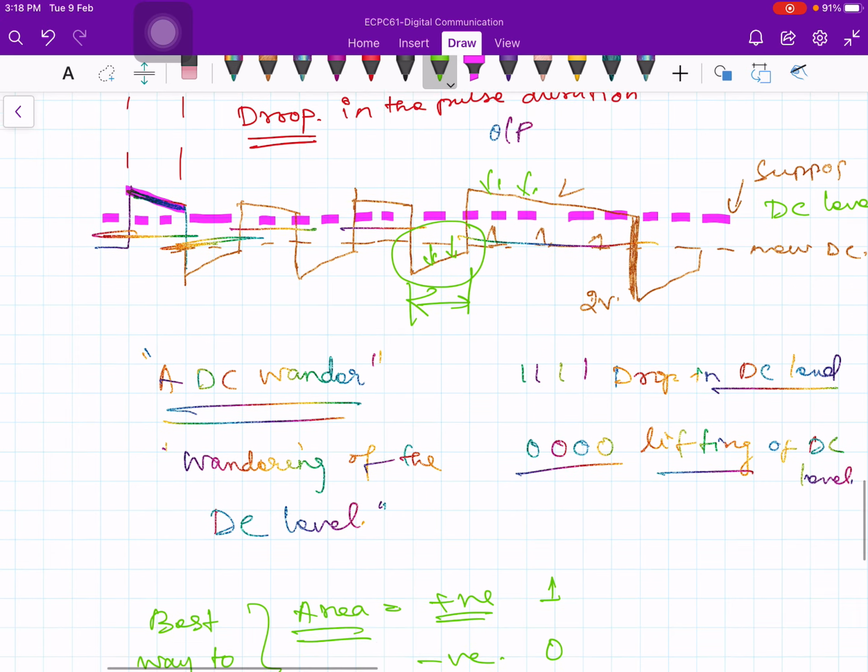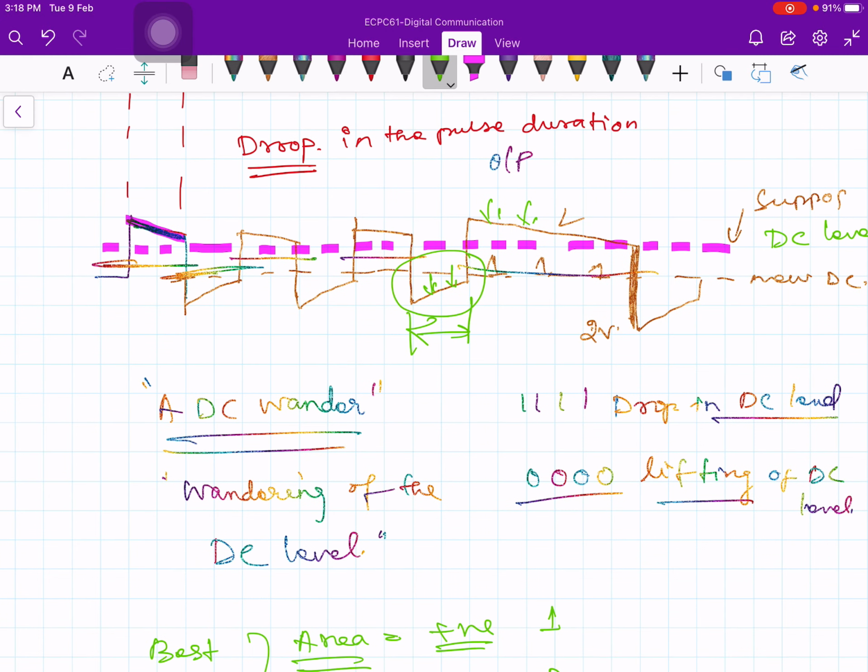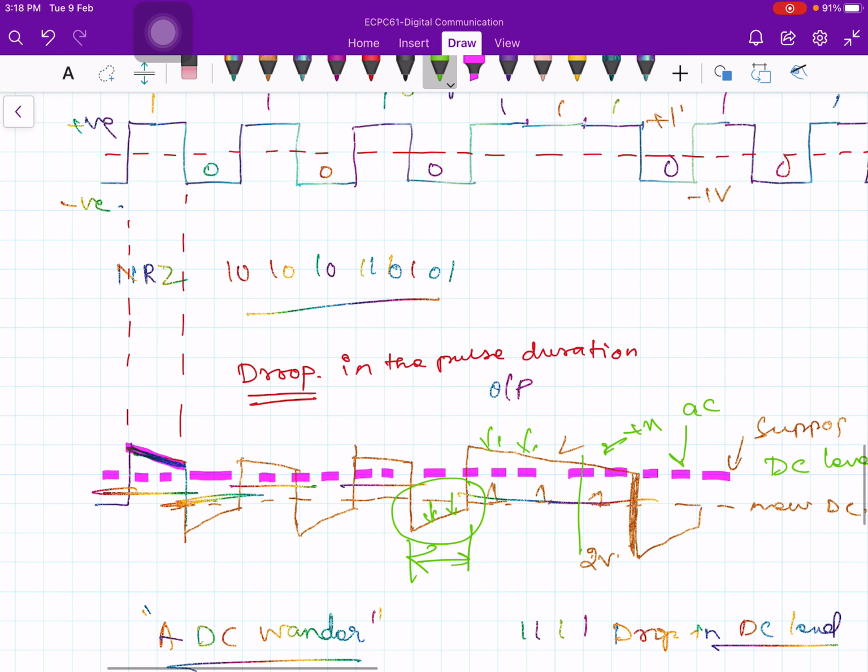But in this case, what happens? Now this is my actual DC level, but if you take this bit interval, originally it was positive area. If you look at here in this bit interval, this is my positive area, right? But if you look at here, now the area is negative here. Therefore, you transmit 1, but you decode it as 0.